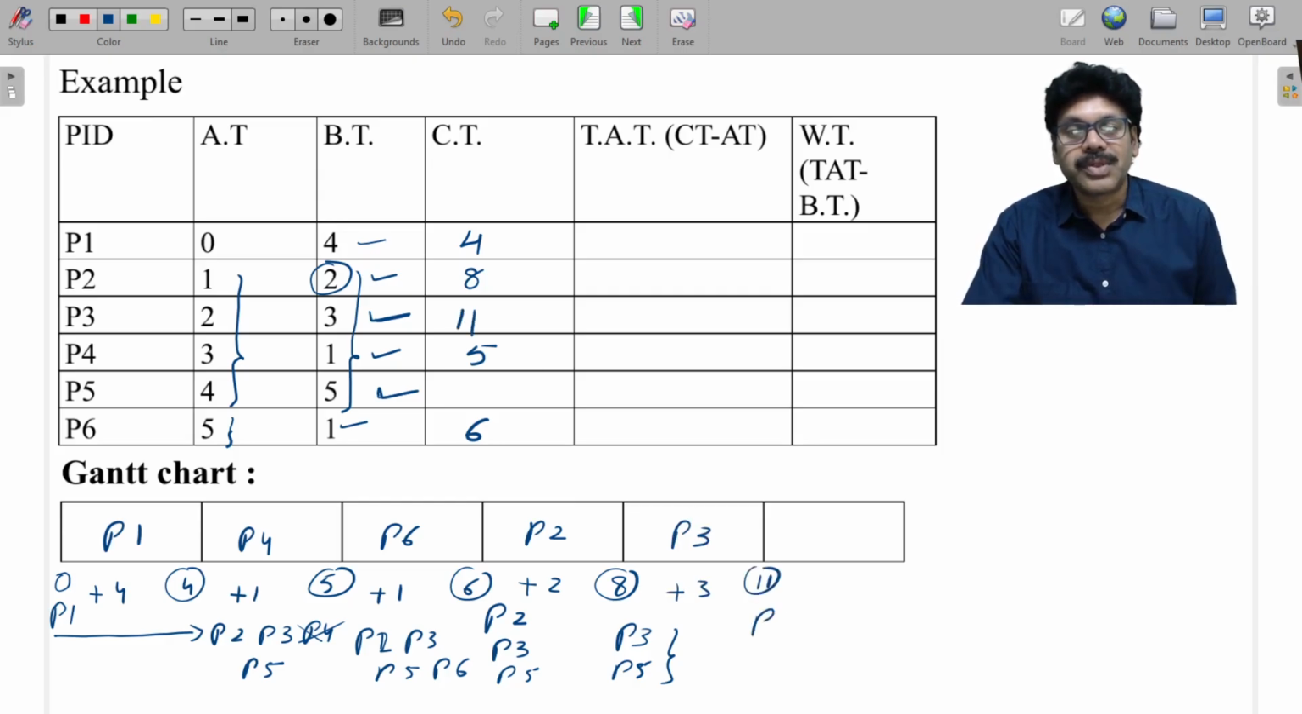Only one process is left in the ready queue, that is P5. So P5 is executed for 5 units of time. By 16 it gets completed. The rest of the work, the turnaround time and waiting time, you do.